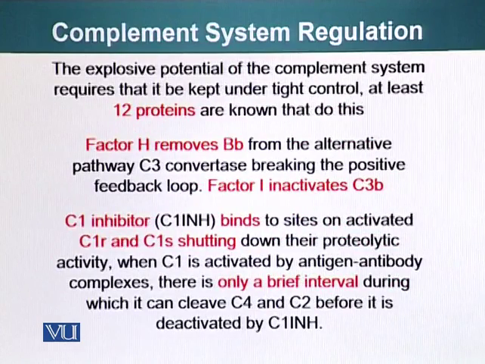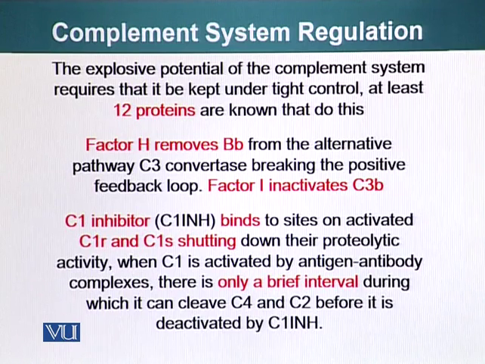After C3b is formed, C5 will also be cleaved, and the membrane attack complex will again be assembled. I am sure you're getting the idea that our immune system, our complement system, is very, very dangerous if it is not regulated. It can also destroy our body parts.